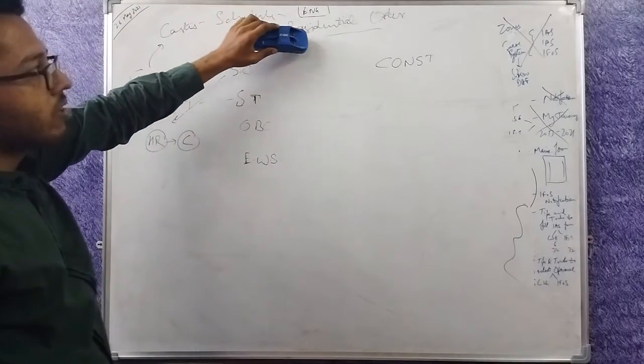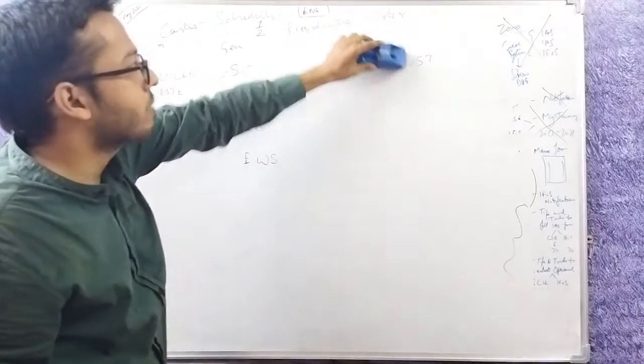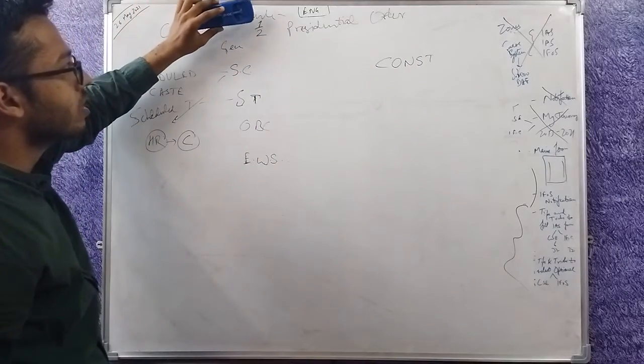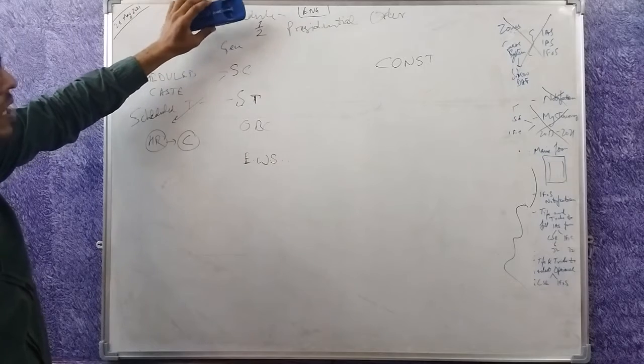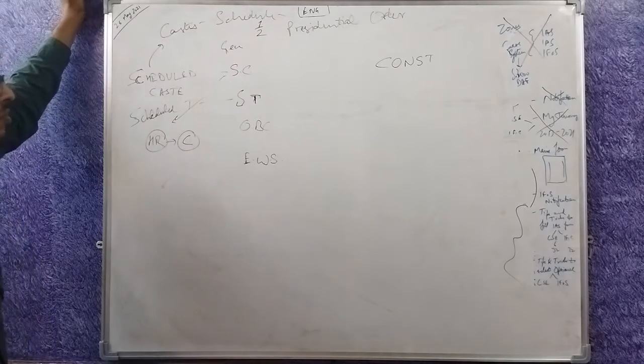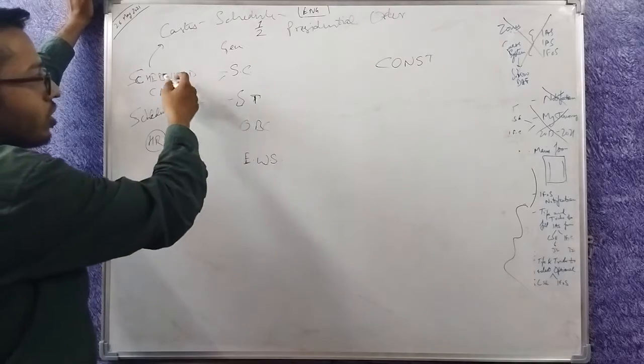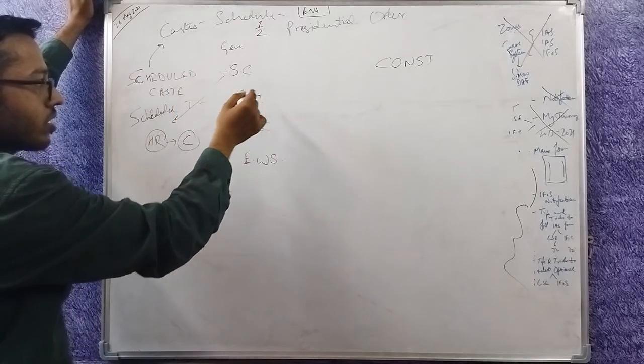So now this is what the presidential order will say in the beginning. In Schedule 1, the names of SCs will be mentioned, the castes will be mentioned. Then in Schedule 2, Scheduled Tribes will be there. So this is the meaning of the words Scheduled Caste and Scheduled Tribe here.